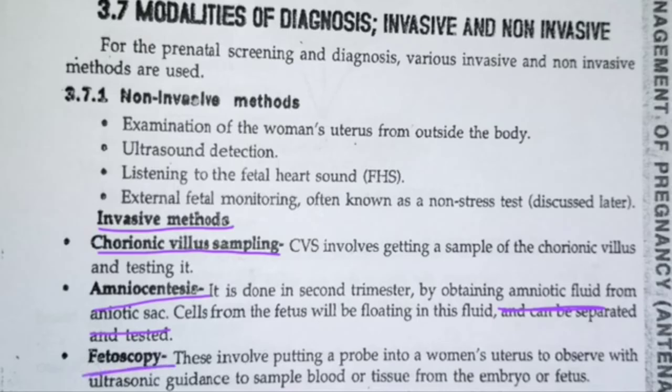Next, fetoscopy. Fetoscopy is where a probe, which is rod-like in shape, is inserted into the uterus to observe whether the uterus is in proper condition or not, whether the uterus has enough blood or not, whether the uterus is healthy or not, and whether any damage can be seen in the embryo. Everything will be observed. This is an invasive method.